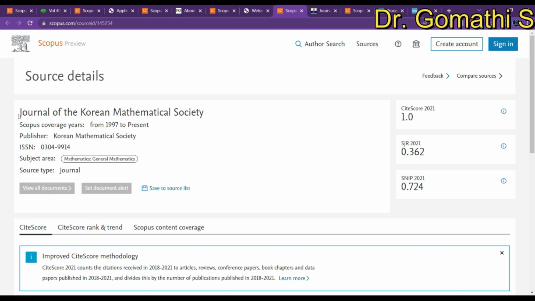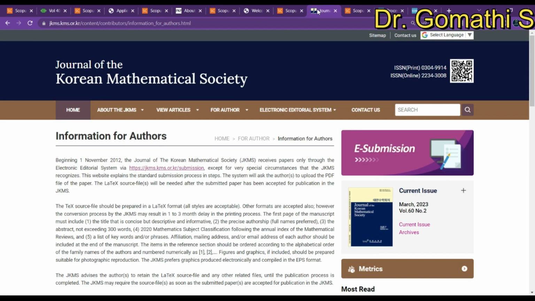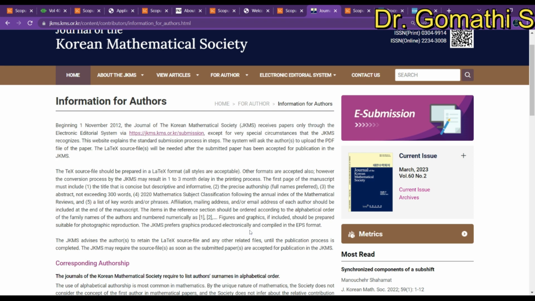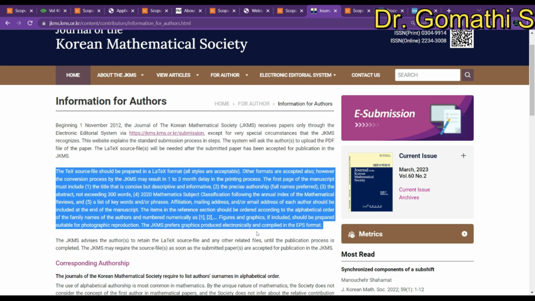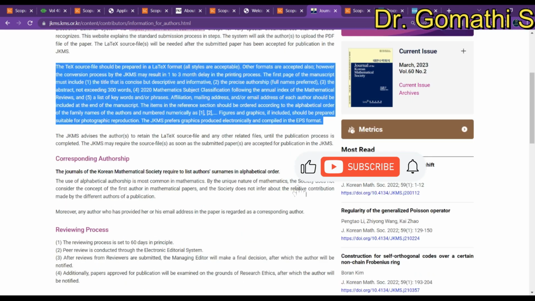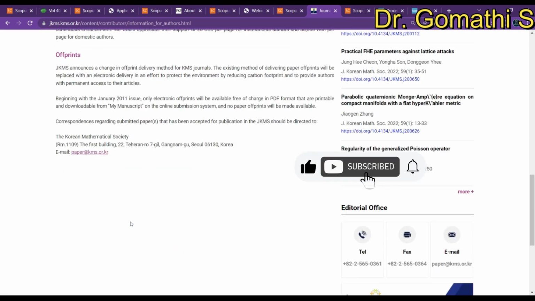So the next one is the Journal of Korean Mathematical Society. So this is for maths, and this is since 1997. Let us go and check everything about it. I think a few of you have asked for maths. And they are accepting the LaTeX file format. If you want to know how to create a LaTeX file, please let me know, I'll tell you the easiest way to create it. And corresponding authors, review process, everything will be there.